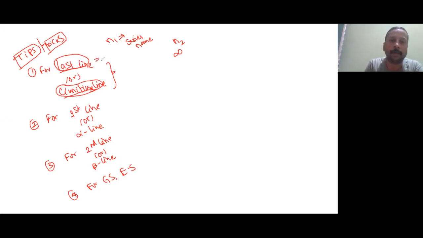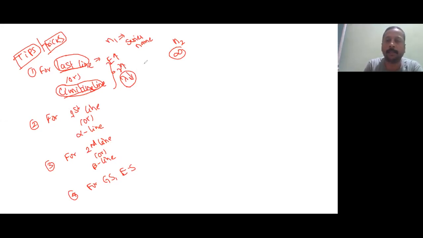Otherwise, wavelength corresponding to, okay. Last line means energy will be highest, so frequency will be highest, wavelength will be lowest. Understood? So lowest wavelength in the Balmer series, spectral line corresponding to lowest wavelength. That time n2 to how much you will substitute? Infinity. So infinity will be there when they mention either last line, when they mention limiting line, when they mention higher energy, when they mention higher frequency, when they mention lowest wavelength.